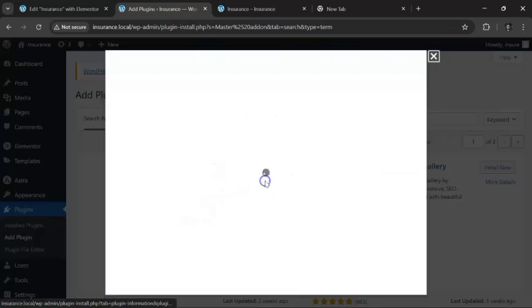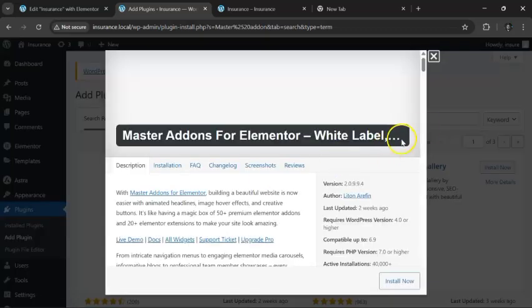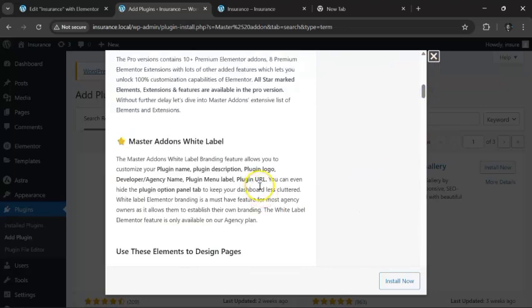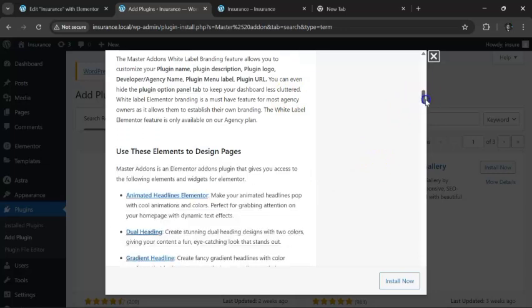Animation, and so on. You can just learn more by going through that, but that's not what we want to do. We just want to get some plugin logo, the agency. You can also see the plugin panel. Okay, dashboard. Let's close. Use this element to design pages. Let's see what we have.